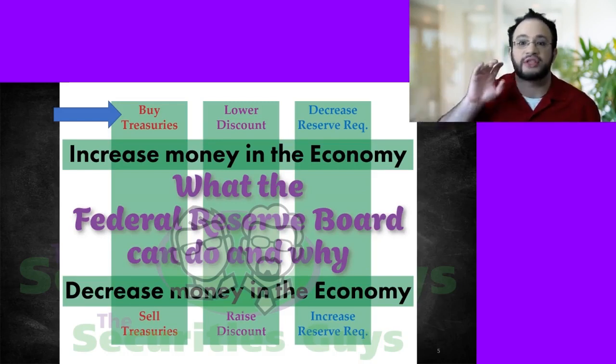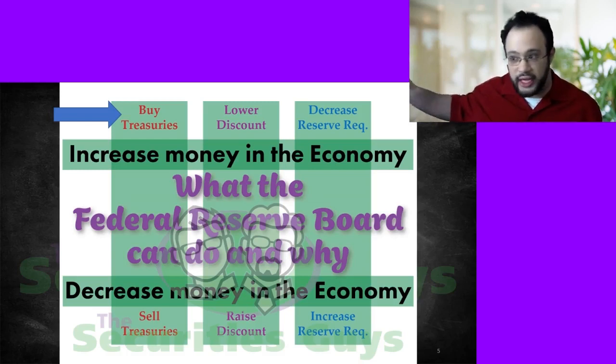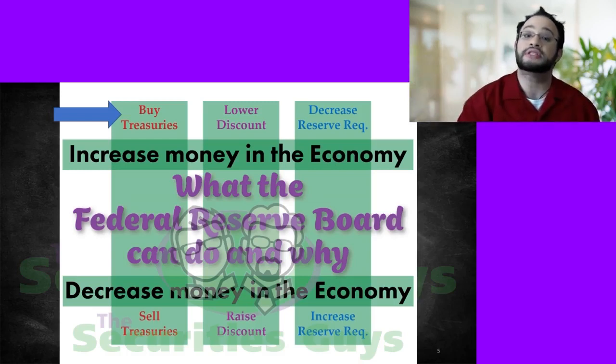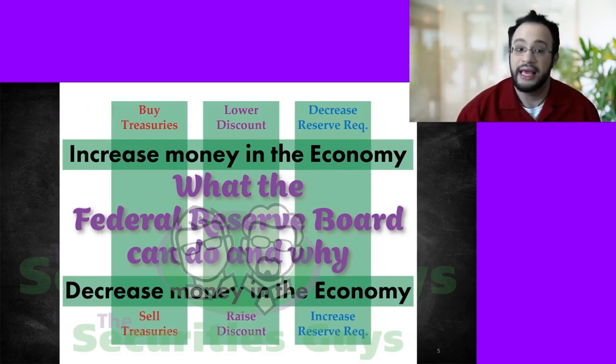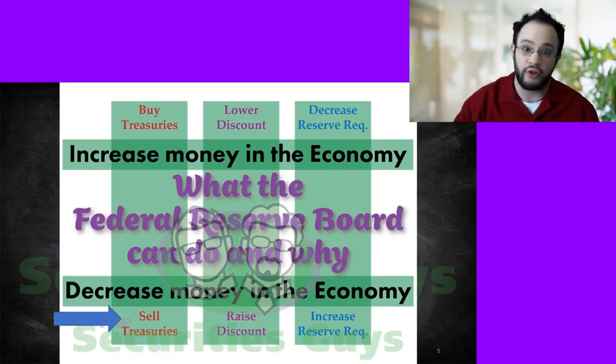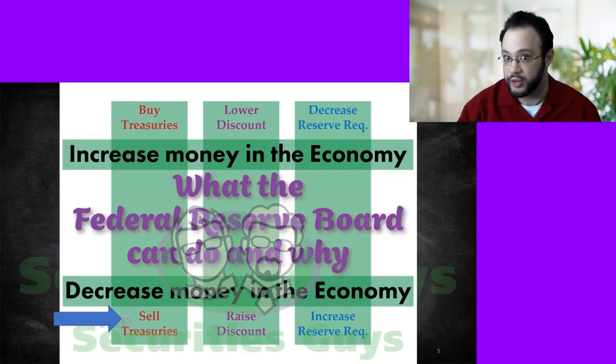So if I'm taking securities and putting them in my vault and taking money out to buy them, I'm increasing money in the economy. If I instead sell treasuries, that means I'm taking treasuries from my vault and selling them to you, the general public, which means you're giving me money. I take that money and I lock it in my vault. That's decreasing the money in the economy.